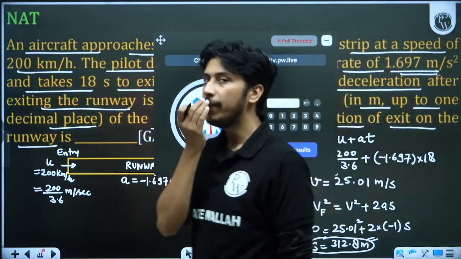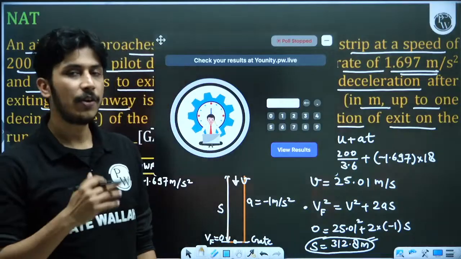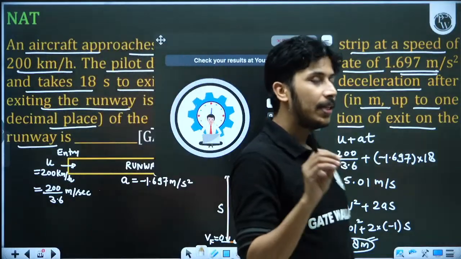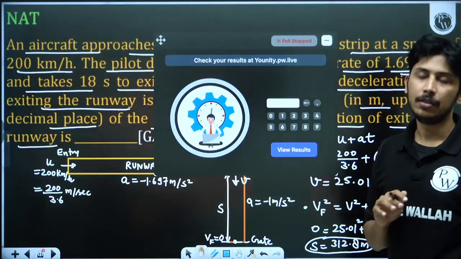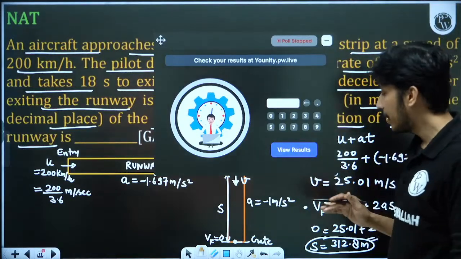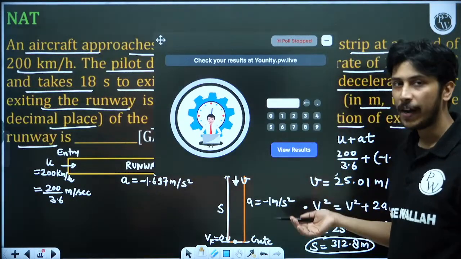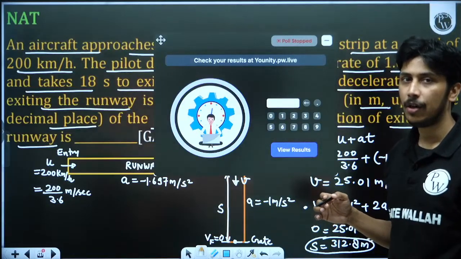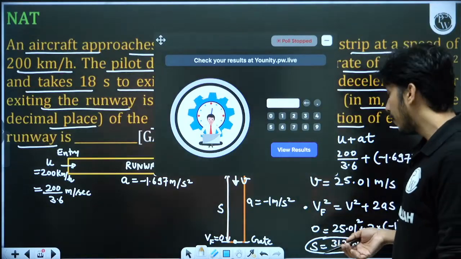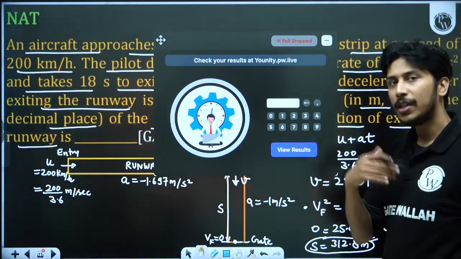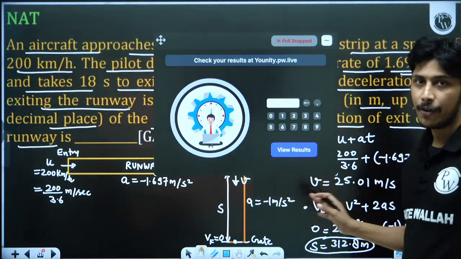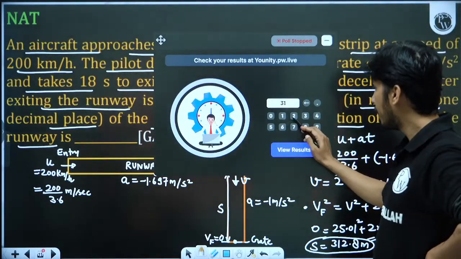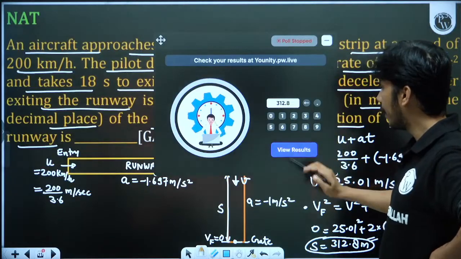But what will happen if you have given, suppose, 312.8 or 312.9? The GATE examiners will give marks to everyone who has given an answer in the range of 312.5 to 313 or more than that, because they will have a range. Here we do not have a range, so that is why I am calculating accurately. So this is the correct answer.